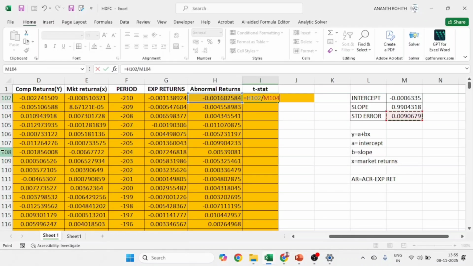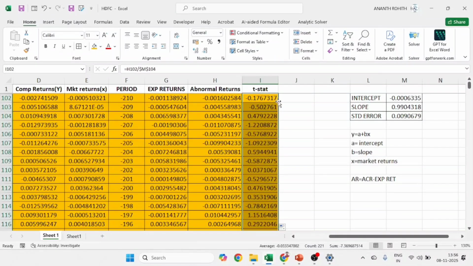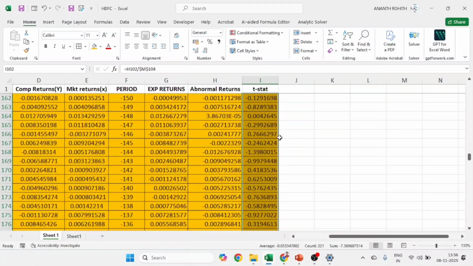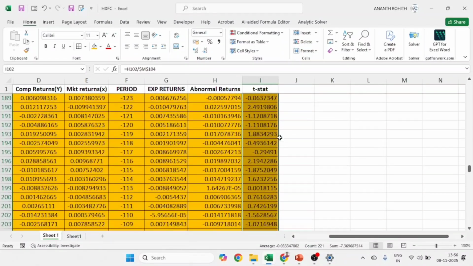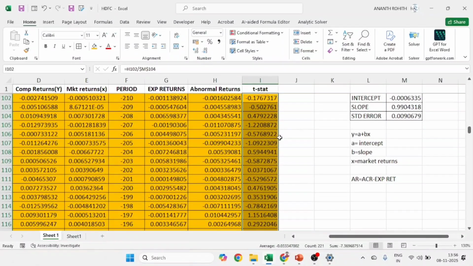Since the denominator is fixed, I will lock this M104. The numerator, abnormal returns, keeps on changing, so I will keep it dynamic. Hit enter, double click. So this is my T statistics, and I have calculated it for all the observations.